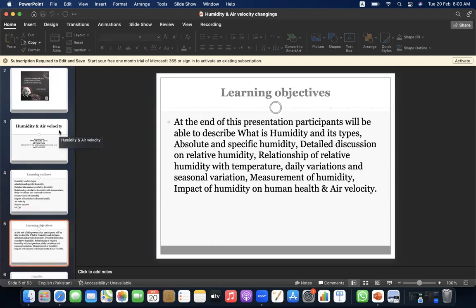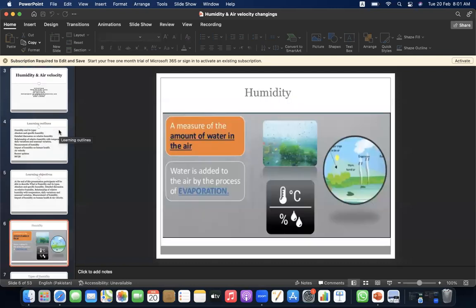Learning objectives. At the end of this presentation, participants will be able to describe what is humidity and its types, absolute and specific humidity, detailed discussion on relative humidity, relationship of relative humidity with temperature, daily variations and seasonal variation, measurement of humidity, impact of humidity on human health, and air velocity.